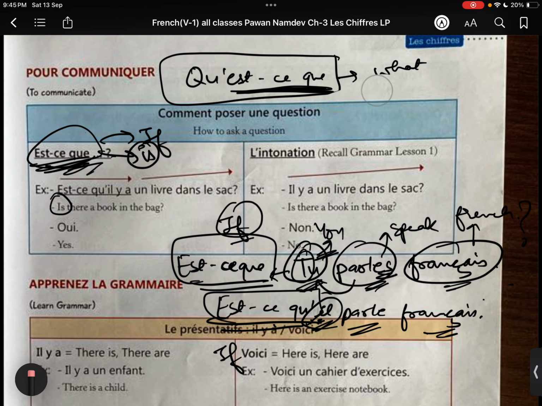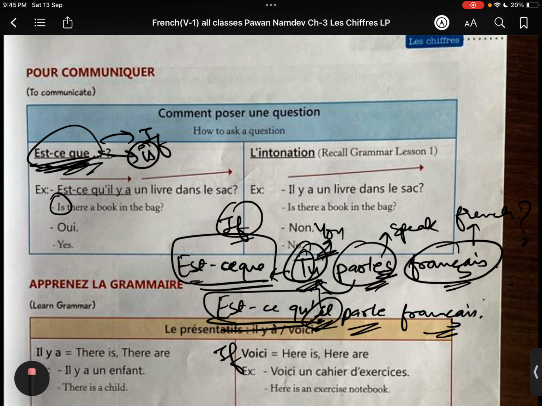Okay, what example? Ask means... is this ask? Is ask. Basically, if you are making a question with is, you can say is ask.